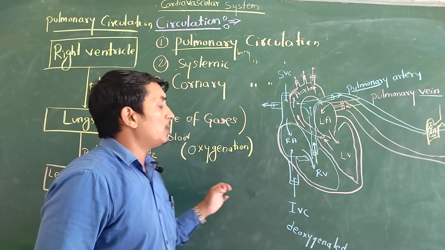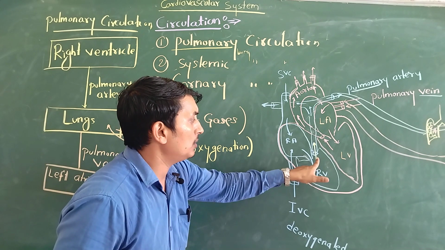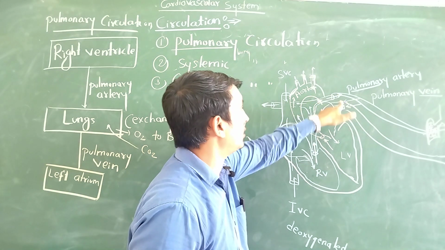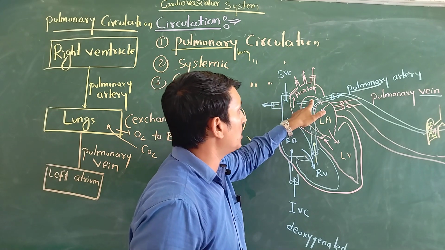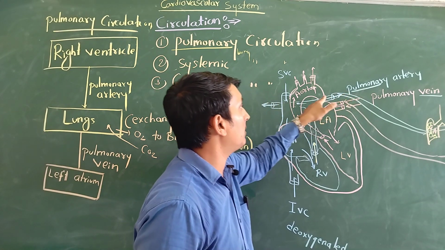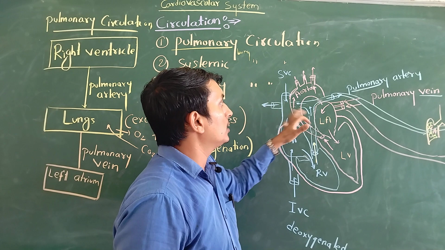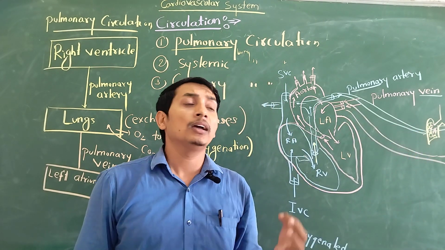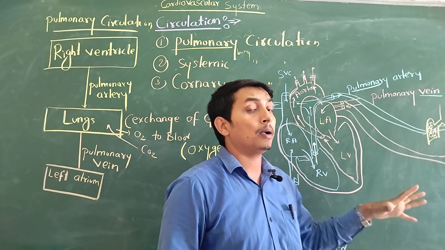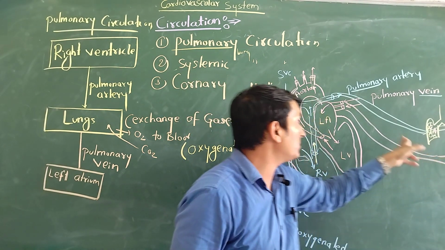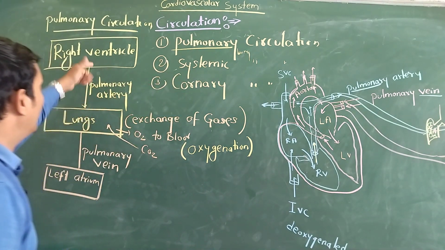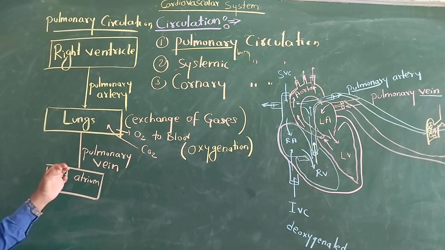So very simple. What is called pulmonary circulation? When the right ventricle pumps blood, blood goes into the pulmonary artery. From the pulmonary artery, you have the right pulmonary artery and the left pulmonary artery. The right pulmonary artery carries blood to the right lung, and the left pulmonary artery carries it to the left lung. In the lungs, blood becomes oxygenated and carbon dioxide is removed. Now blood is collected by the pulmonary vein and given to the left atrium. This process is called pulmonary circulation. It is a very simple flow chart we discussed.